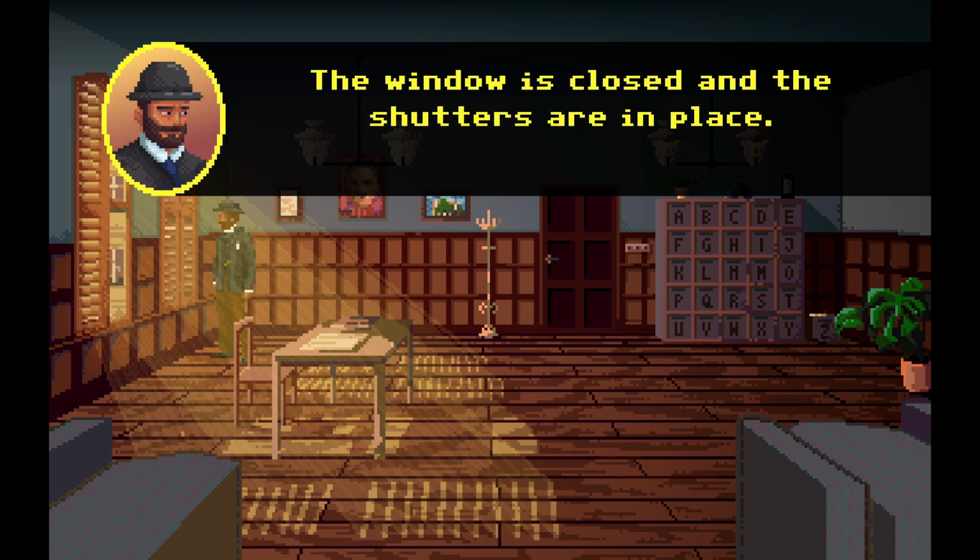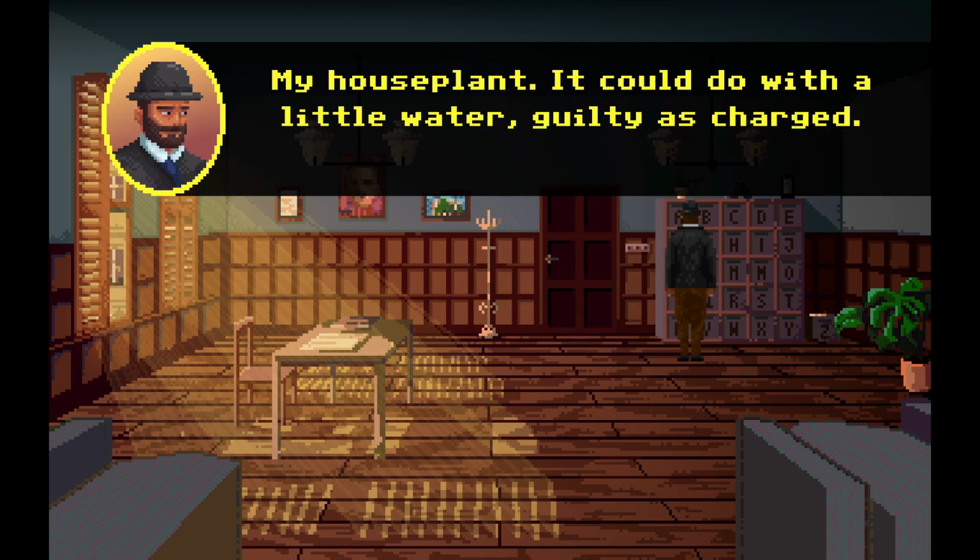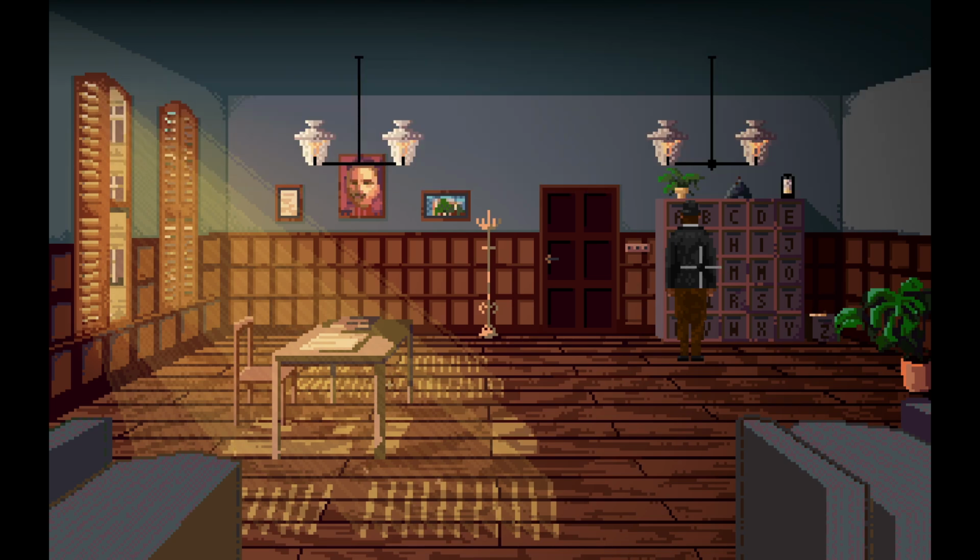The window is closed and the shutters are in place. My houseplant, it could do with a little water. Guilty as charged.